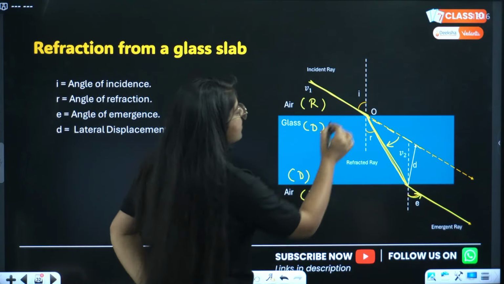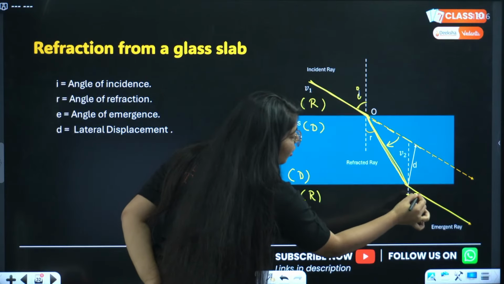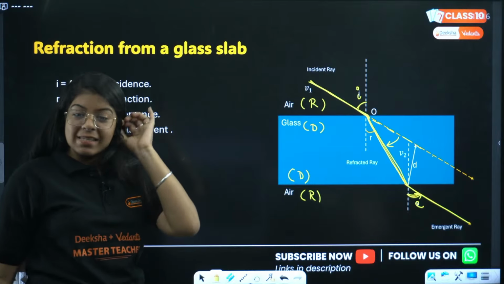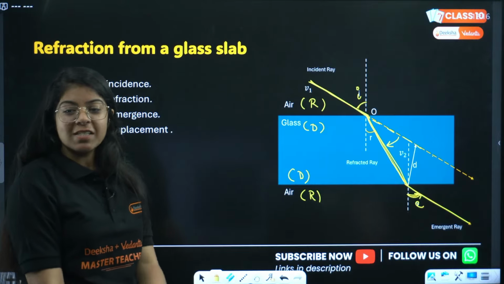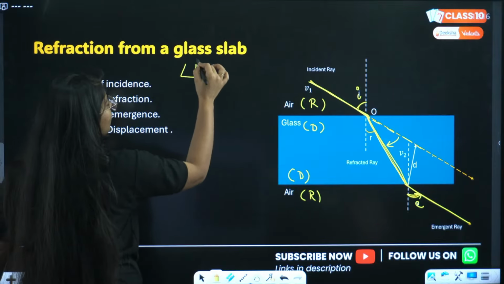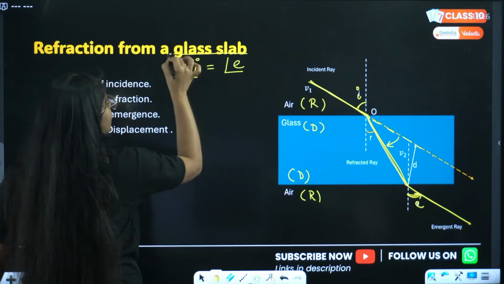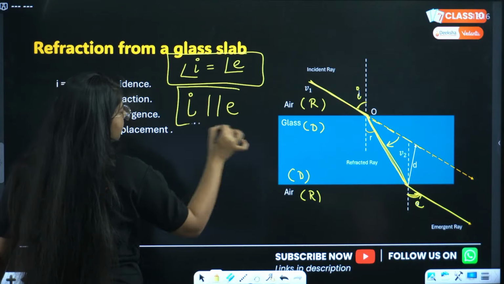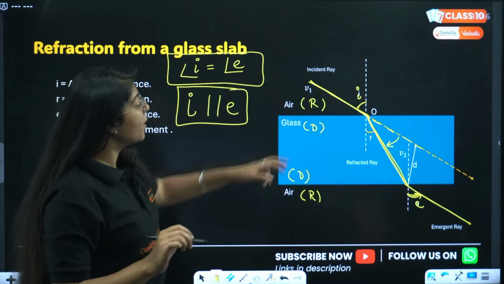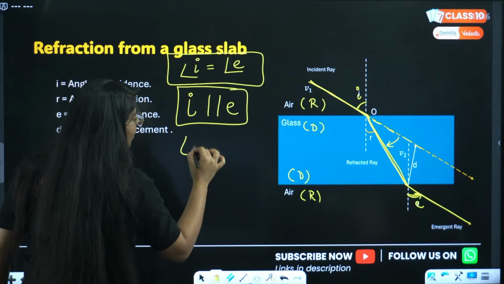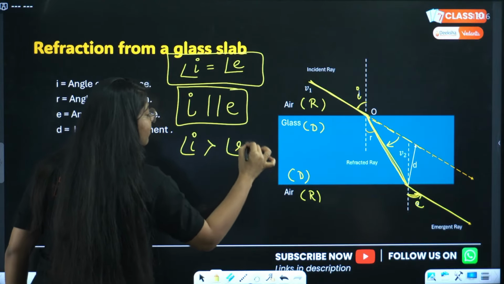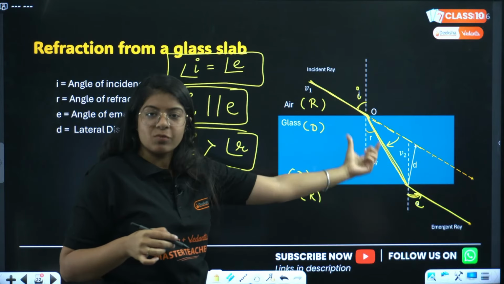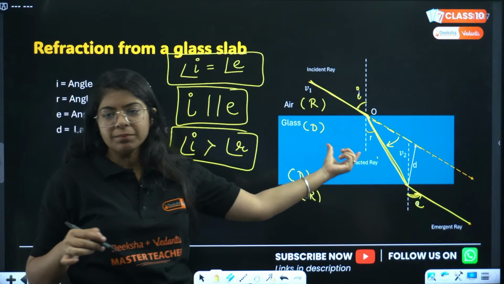Okay, so this is the angle of incidence, this is the angle of emergence. Now a few things you have to remember in glass slab refraction. Angle of incidence is always equal to angle of emergence, and the incident ray is parallel to the emergent ray. Right? Some more things you can remember. Angle of incidence is always greater than angle of refraction. We know that because it is bending towards the normal, so the angle of incidence will be greater than the angle of refraction. Done?